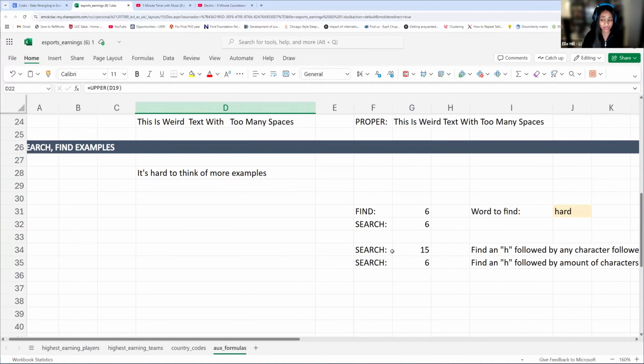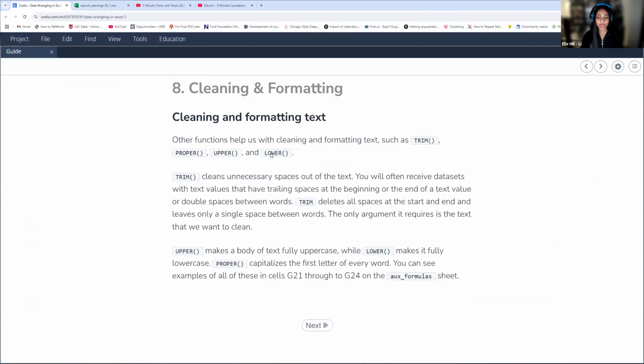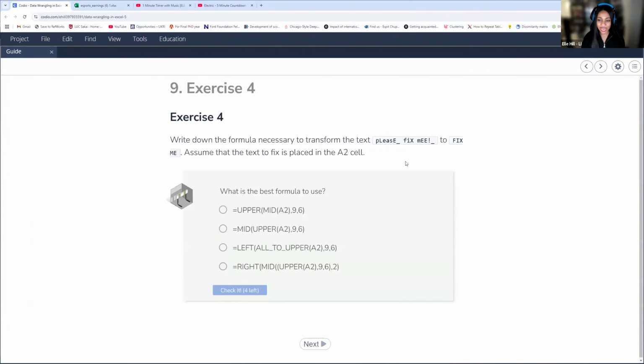Okay, so we'll get back to search and find if we have time. I just want to make sure we get to our conditionals. So we went through trim, proper, upper, and lower. And now, how would we do this?